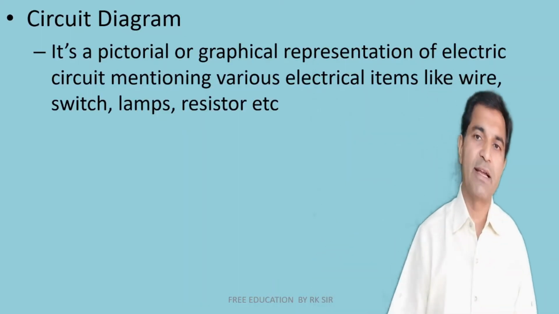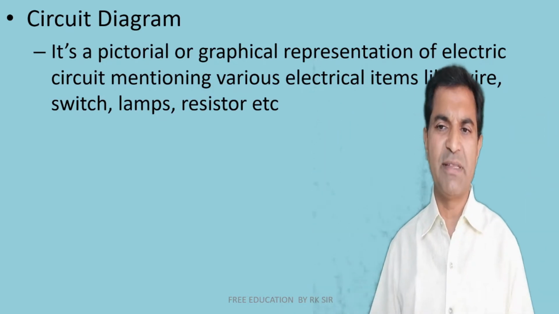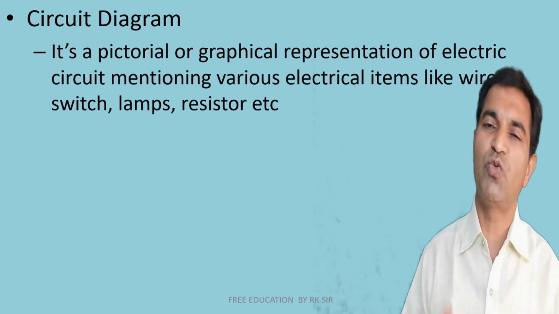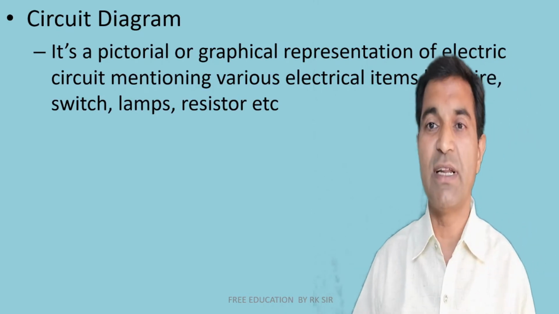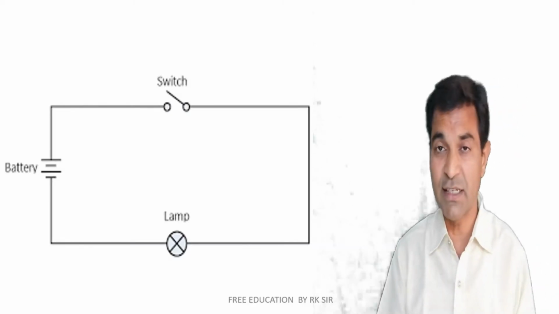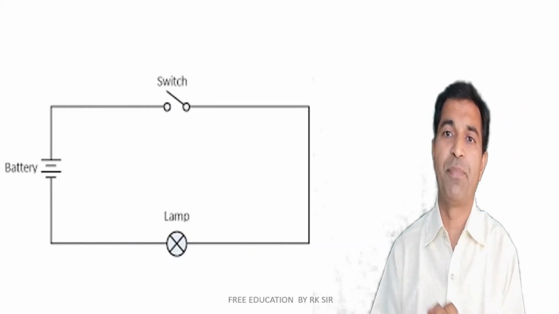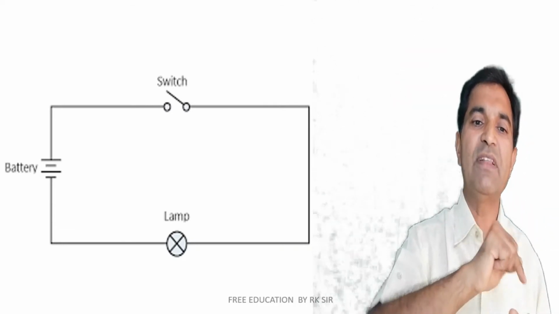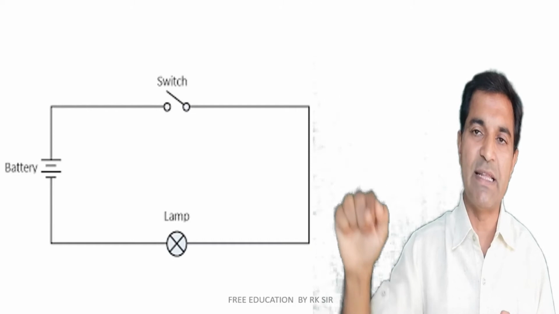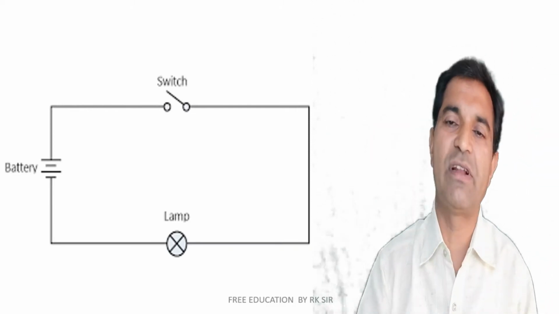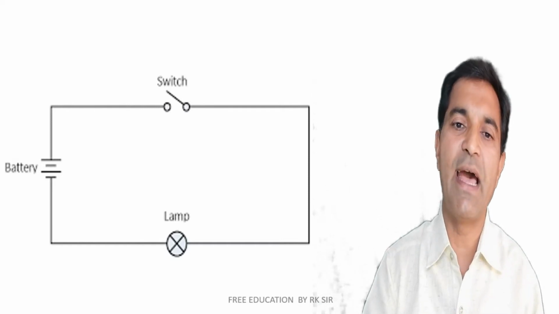Now what is a circuit diagram? It is a pictorial graphical representation of an electrical circuit mentioning various electrical items like wire, switch, lamps, resistor, etc., so that a person can easily understand what the circuit is. For example, in this circuit we have a battery, switch and lamp. All these are connected in series. When we turn on the switch, current will start to flow from the battery to the switch and then the lamp and then back to the battery. So this is the pictorial representation and this is known as a circuit diagram.